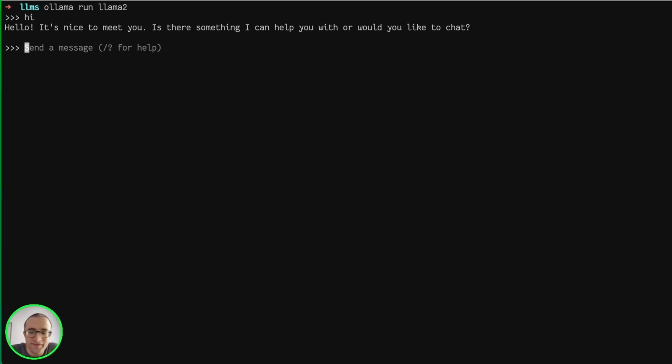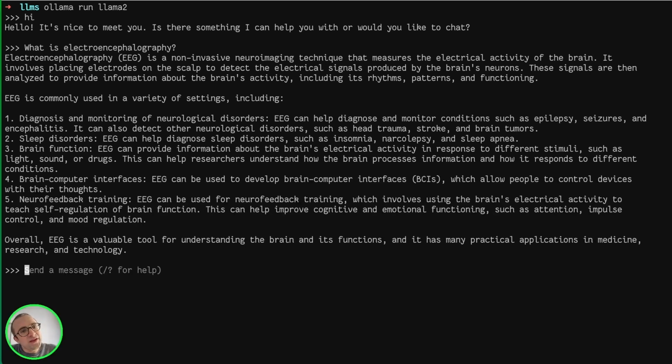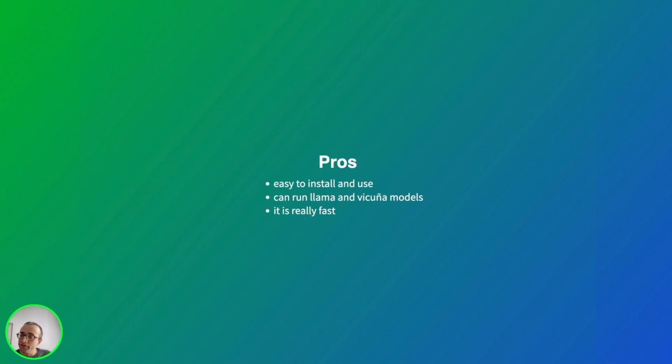Let's ask the model the same thing we asked so far to see if we have a good answer. So we have a pretty similar answer. It's a little bit slower than Llama.cpp or Llamafile, but it's really easy to get the installation going and to download models. Now with Ollama, I think this is the easiest to install and use way to run a Llama model. It's just double clicking and it installs a service on your machine, and then you open a terminal and just run, select your model and run your prompts and get results.